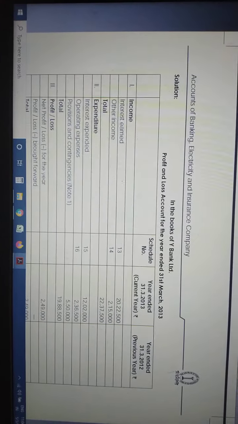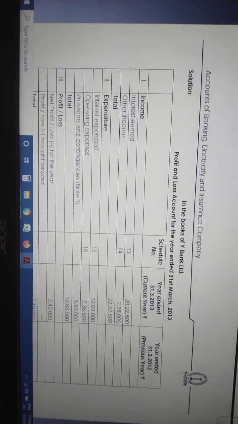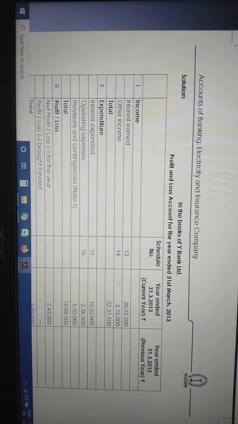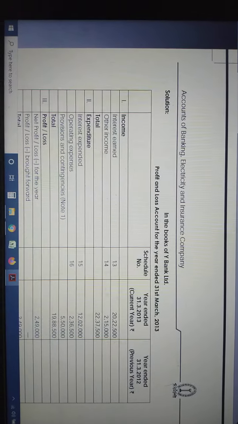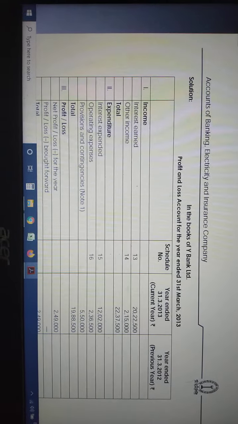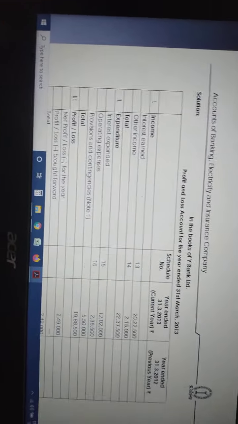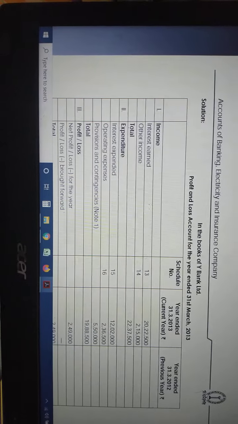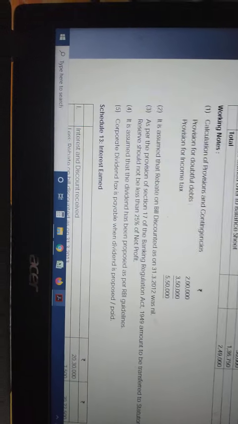See, this is the institute answer. Whatever we explained is given in the proper presentation. For presentation, you always prefer the institute answer. See, in the books of Y Bank Limited, they forgot to write form B. In examination, you should write form B first, heading as form B, P&L account. Under the interest income, as per our workings, schedule 13, they have mentioned 20,22,500. Then other income as per our format. The final workings also they have done.